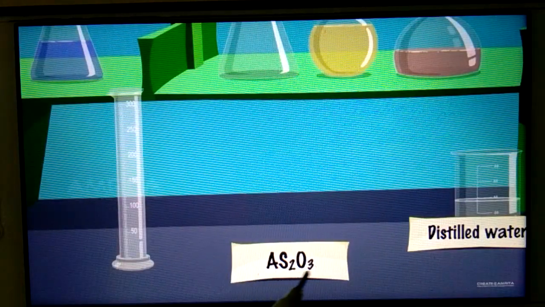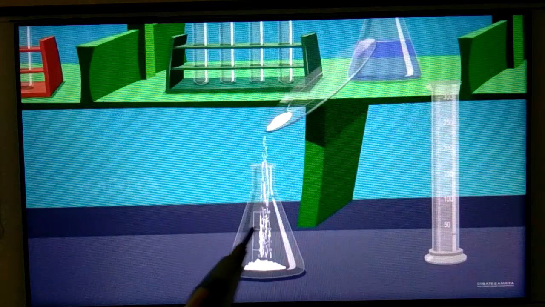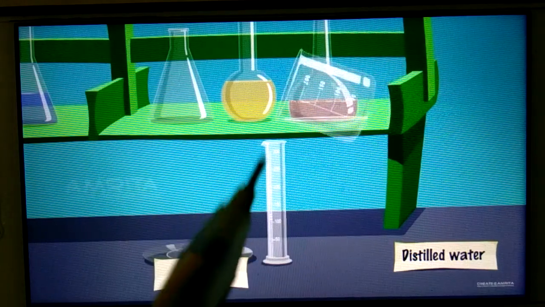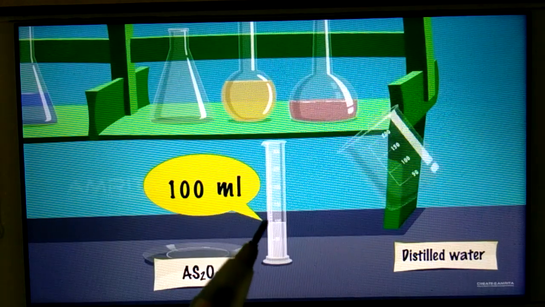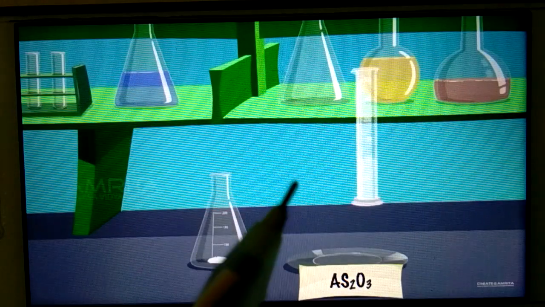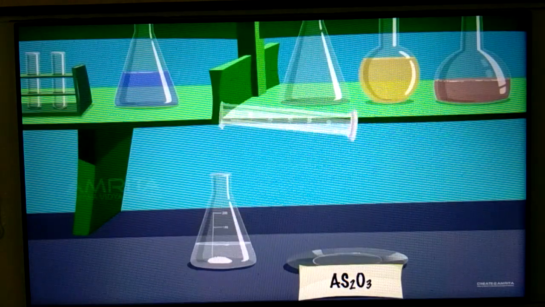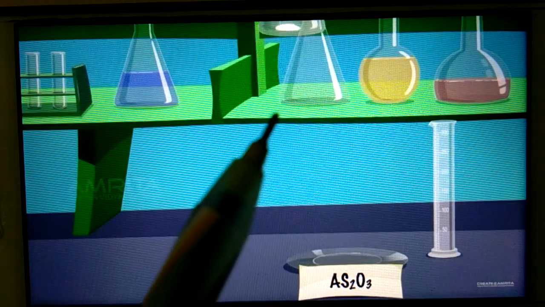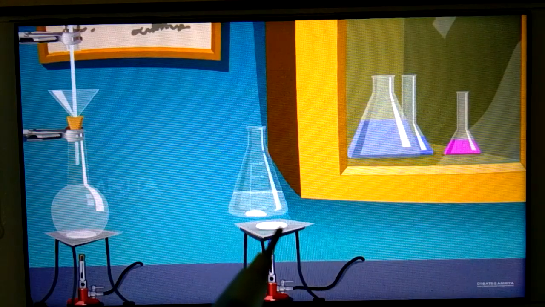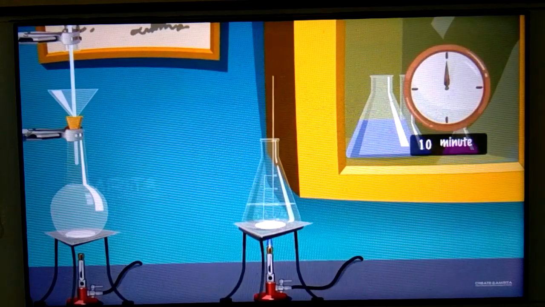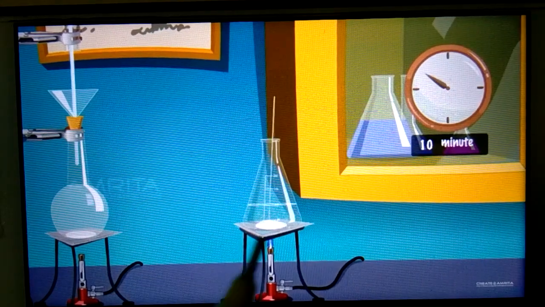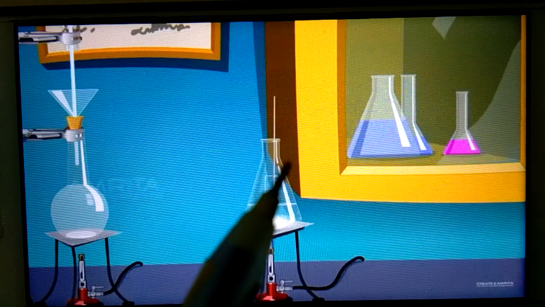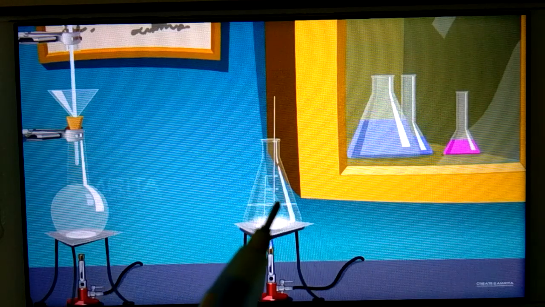Now you have to add As2O3, arsenious oxide, in this conical flask in which the steam was there. Now measure 100 ml water by measuring cylinder, and add that 100 ml water in this conical flask which has the As2O3. Now keep it heating for some time. Put the glass rod here and continue to stir to dissolve the arsenious oxide in this water for a few minutes. Dissolve it completely.